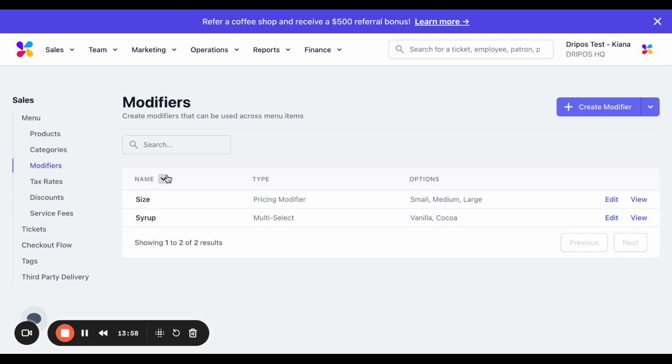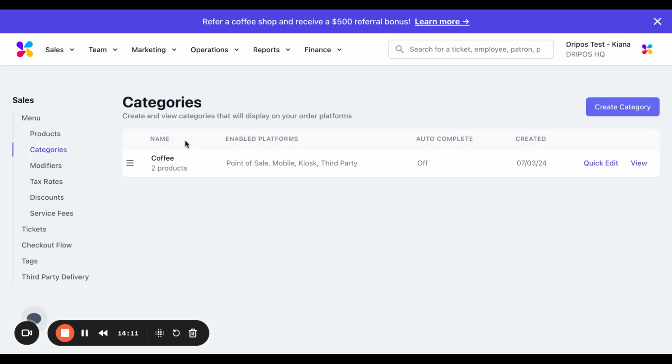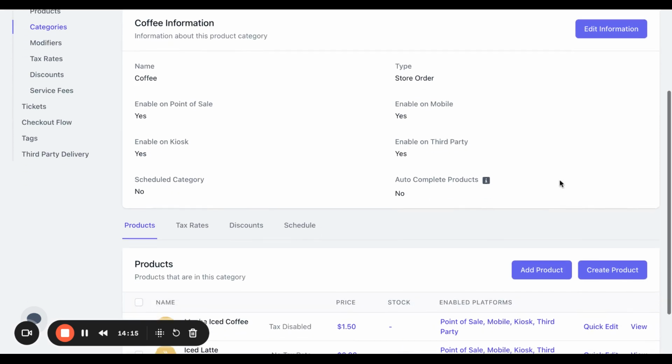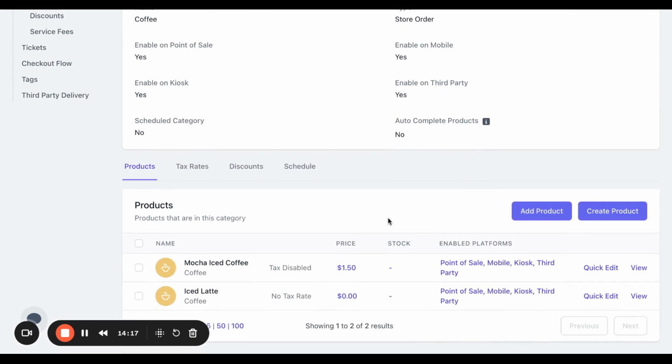So let's walk through now how we would go about attaching modifiers to a product. The quickest way to do this is actually by doing it from the category level. So if we go to categories, click view, and scroll down, we can quickly attach an add-on modifier to all products in a category.